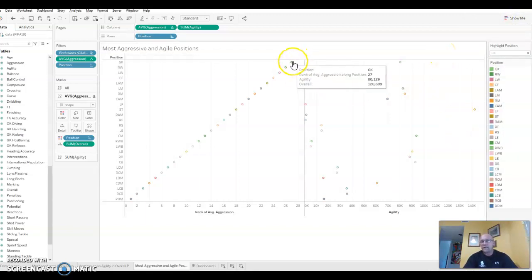So the goalkeeper level of aggression is equated to the goalkeeper being aggressive and defending a team, whereas the most agile position was actually listed as the striker position, which is primarily offense. So what we can deduce is that agility is related to assertiveness and offensive positions, where level of aggression can be more related to a defensive position, and in particular the goalkeeper position.